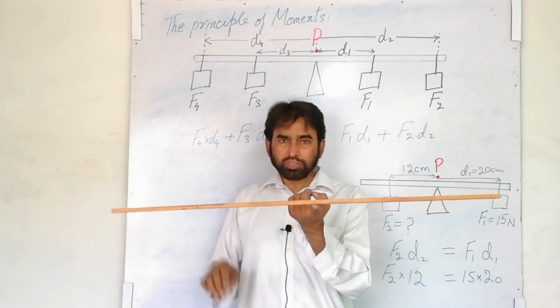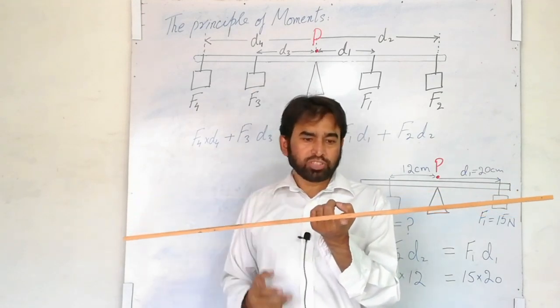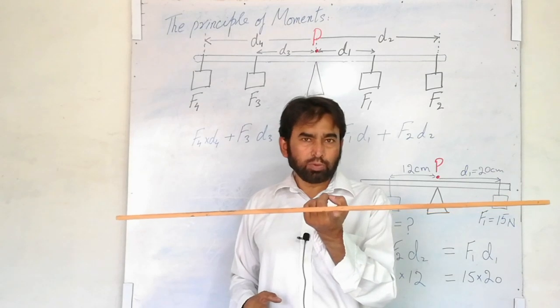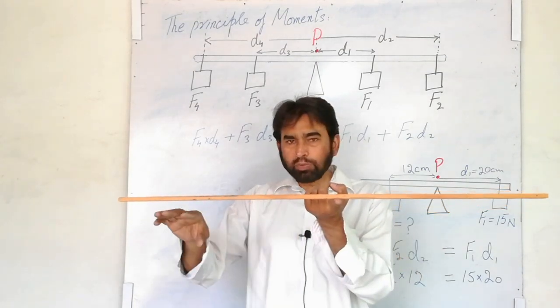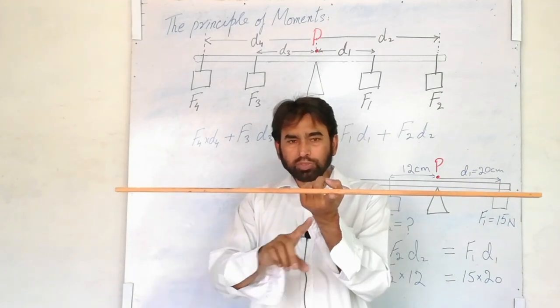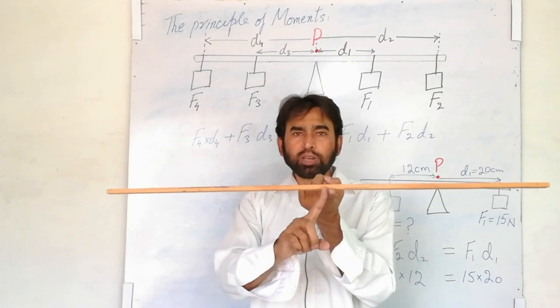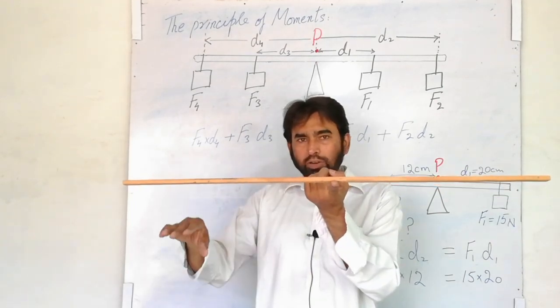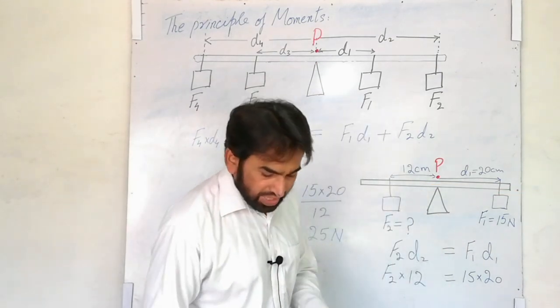The principle of moment states that for the body to be in equilibrium, the sum of clockwise moments about the fixed point must be equal to the sum of anticlockwise moments about the same fixed point. This finger is representing the pivot, or the fixed point, about which the sums of clockwise and anticlockwise moments are equal.